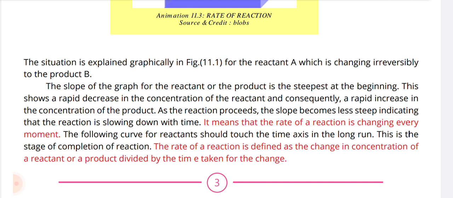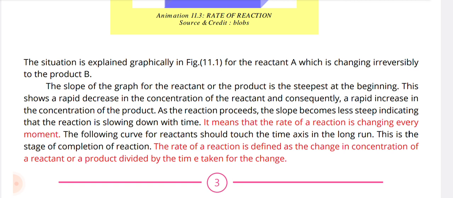The slope of the graph of the reactants or the product is the steepest at the beginning. This shows a rapid decrease in the concentration of the reactants and consequently a rapid increase in the concentration of the product.